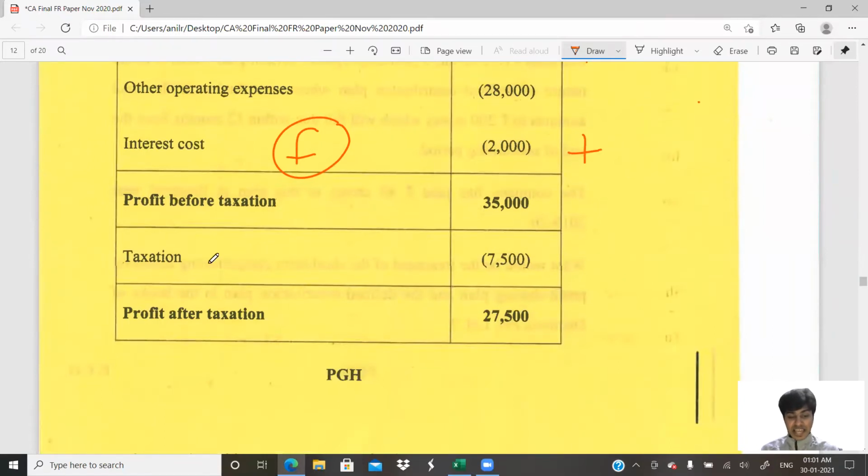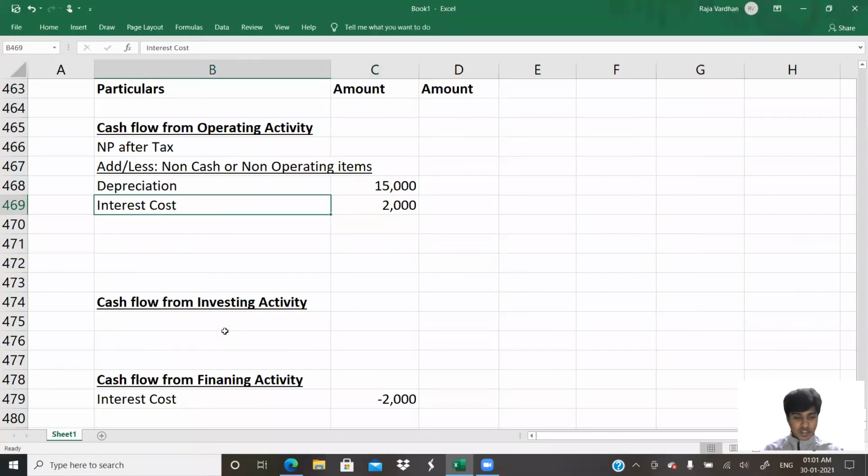Taxation. This is basically a provision, not an actual payment. I'm using my hand to write on the screen, that's the reason it's not very clear. This is a tax provision created. Tax provision created is a non-cash expense. When we actually pay cash towards tax, I'll deduct it. This is non-cash expenditure, 7,500. So I'll add it back.